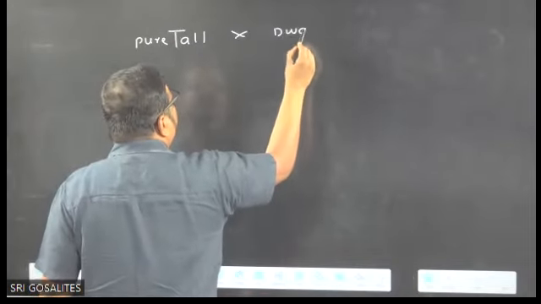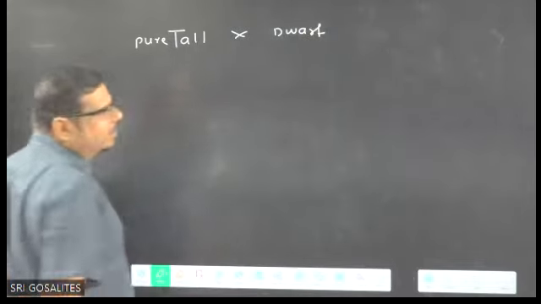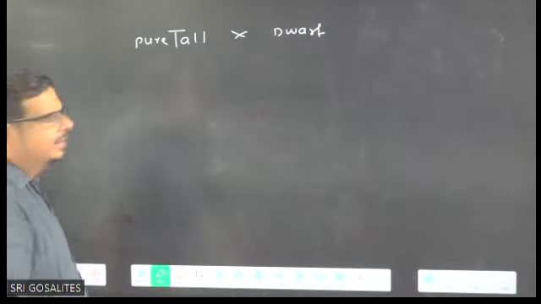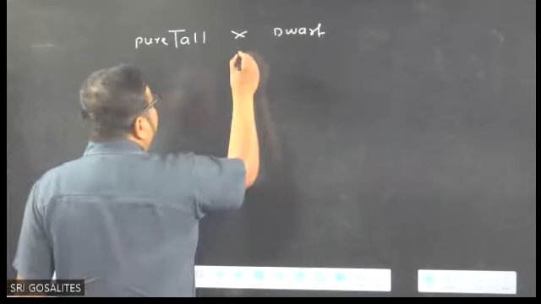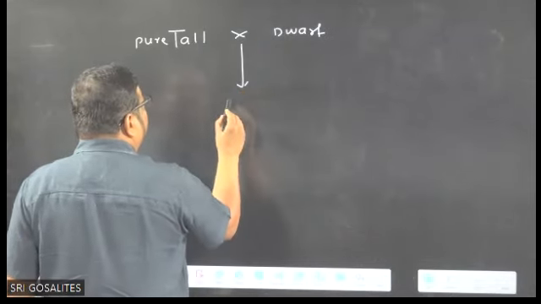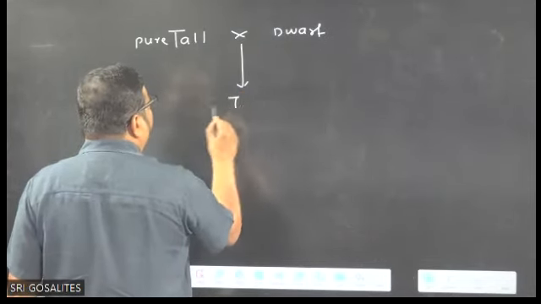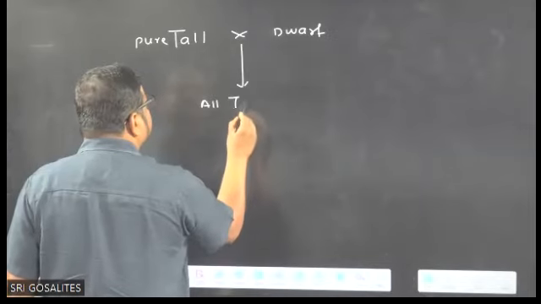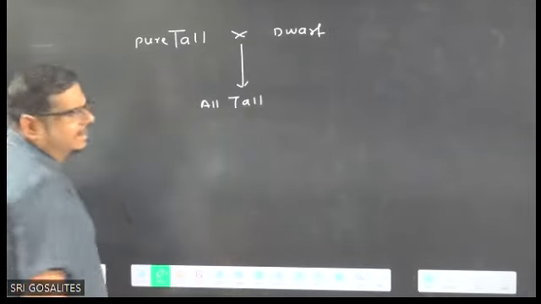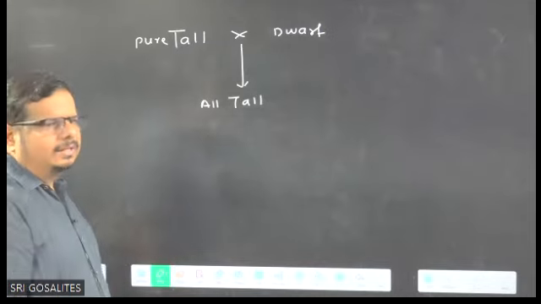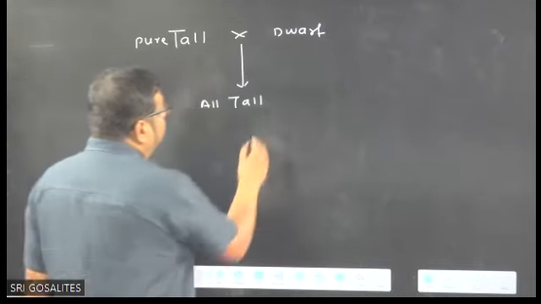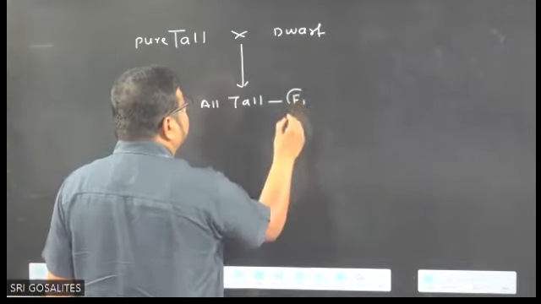Dwarf is always pure. Dwarf is always homozygous. Pure means homozygous. What did Mendel find? Mendel got all tall in the first generation. These are the results of the F1 generation.